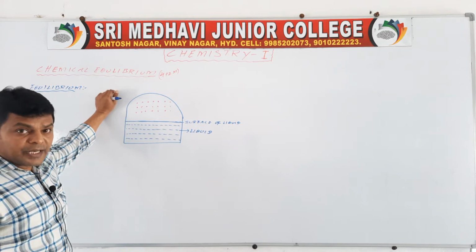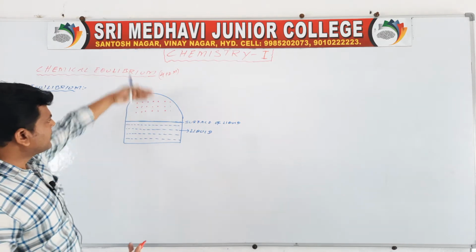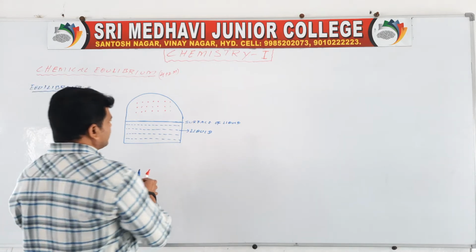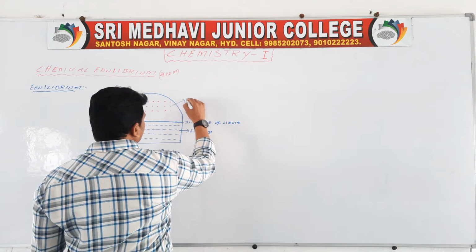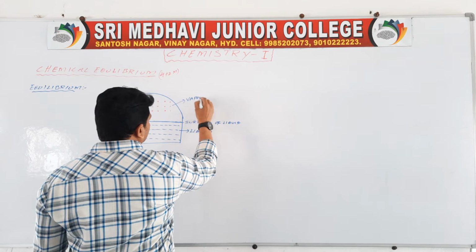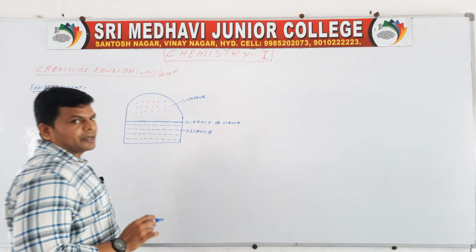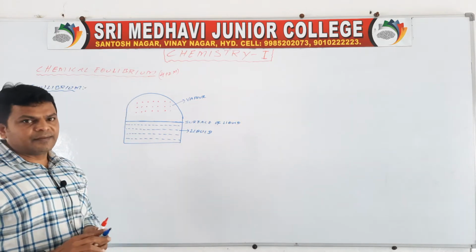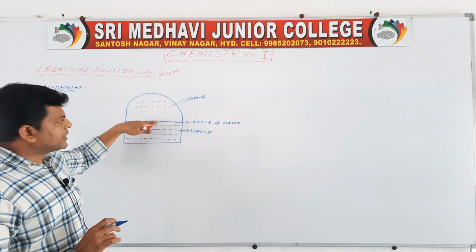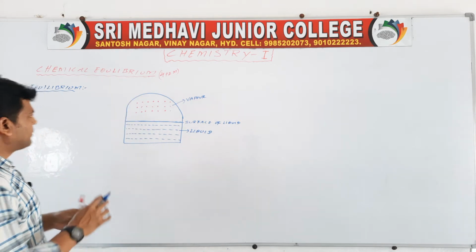Surface liquid particles having high kinetic energy can be converted into vapor. This is the vapor. The process of converting surface liquid particles into vapor is called vaporization.